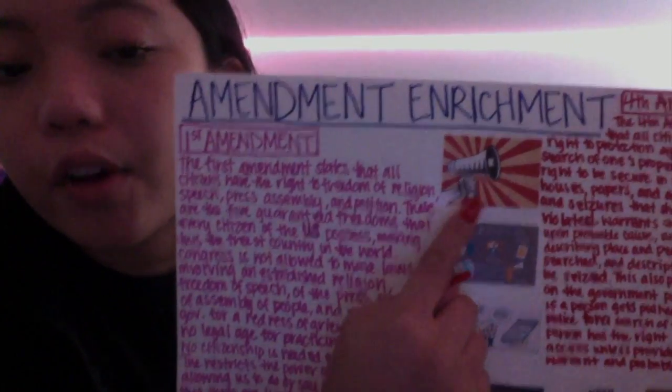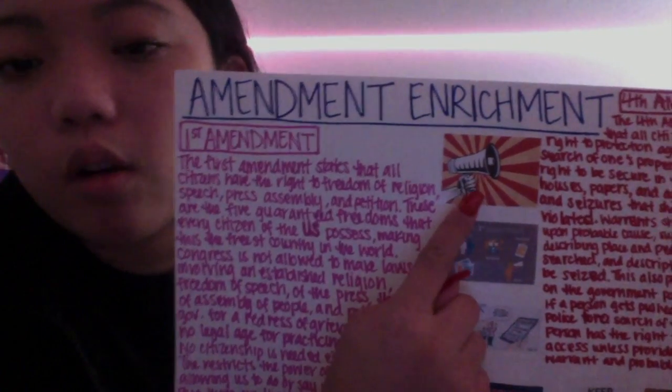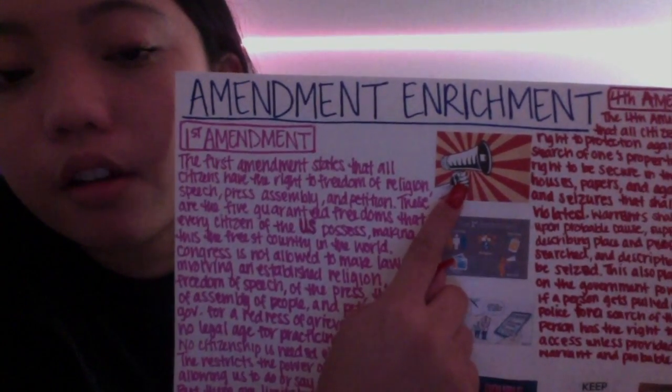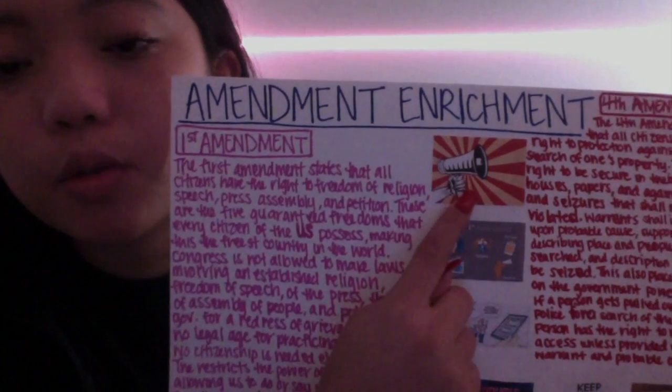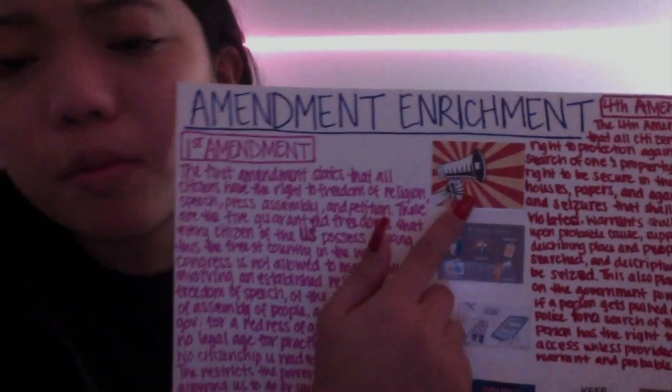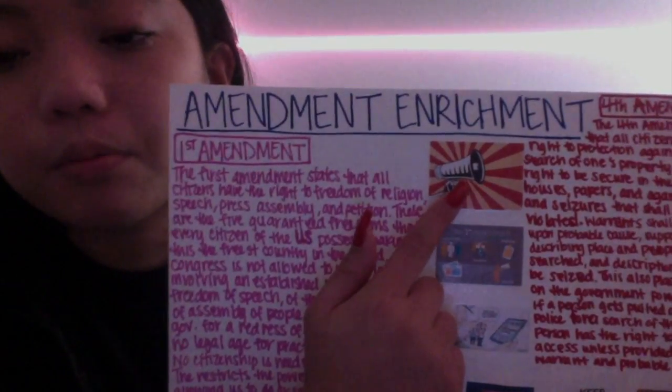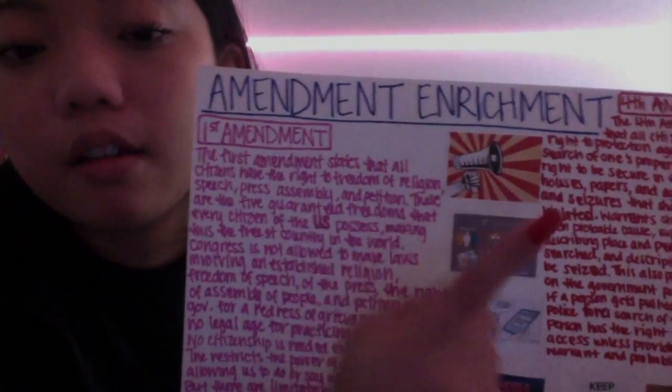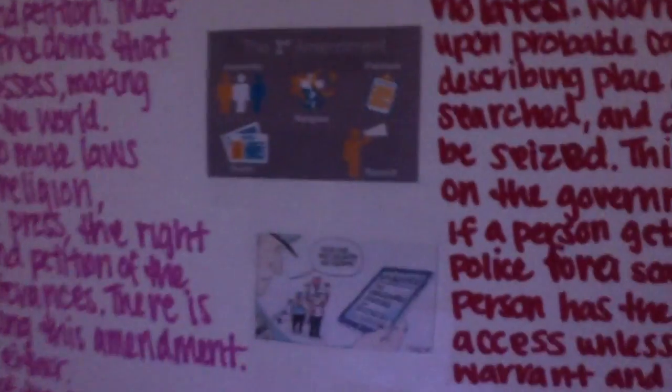So the pictures I chose to represent the First Amendment, the first one was this megaphone, pretty much representing all the guaranteed freedoms: speech, religion, press, and petition. Not so much assembly, but yeah. So this represents the First Amendment. This small one right here represents the First Amendment too. It is little tiny pictures representing each of the 5 freedoms.